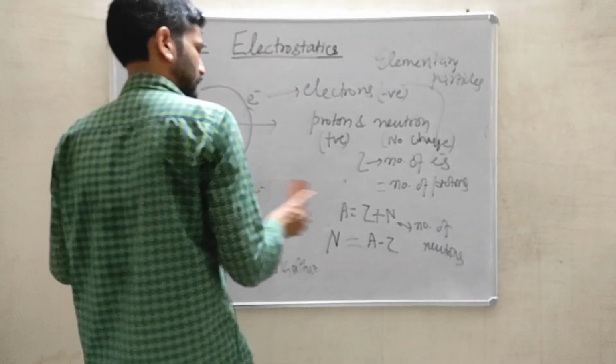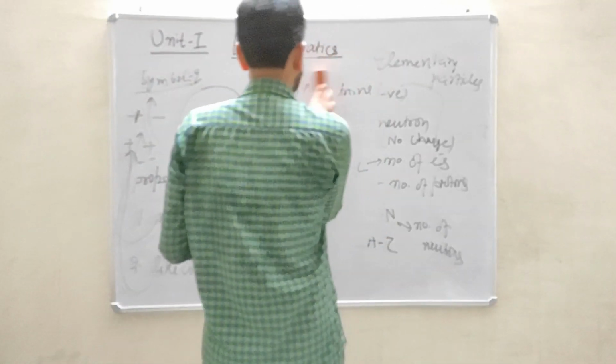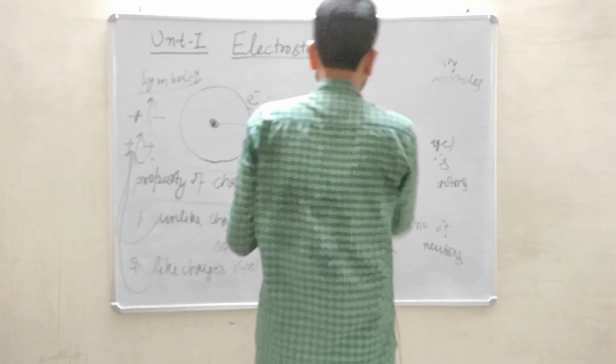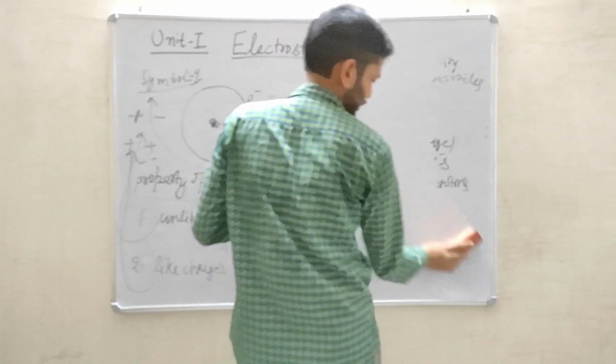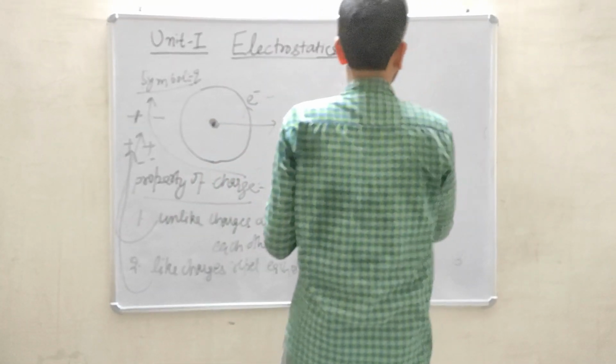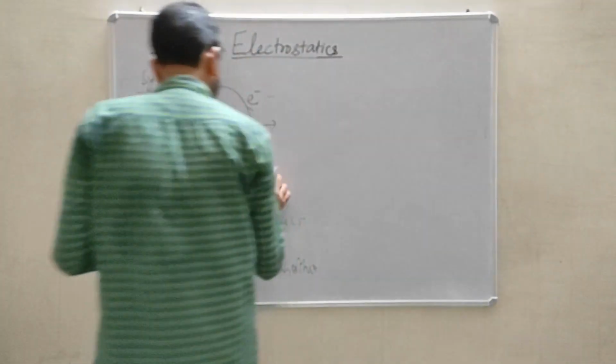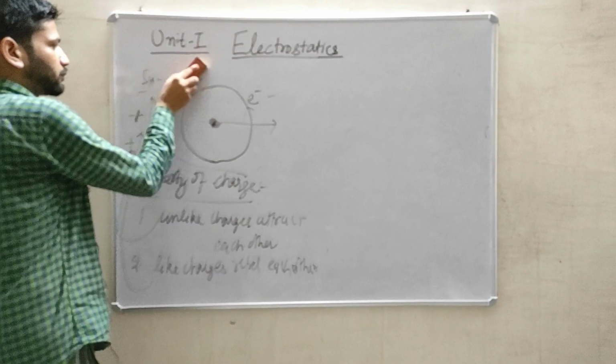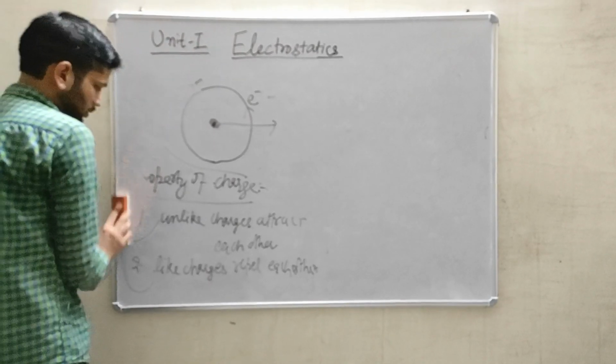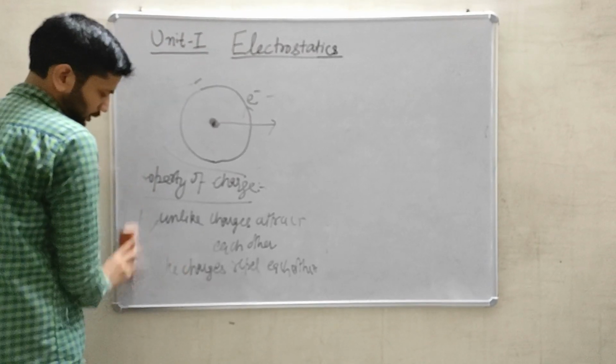Suppose if I remove some electrons or some protons by giving some energy to the atom somehow, and remove a few charges from this atom, the atom will get some charge.